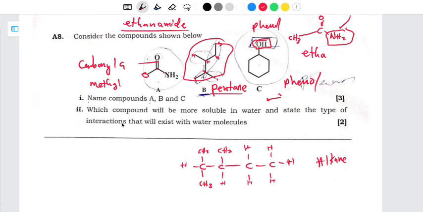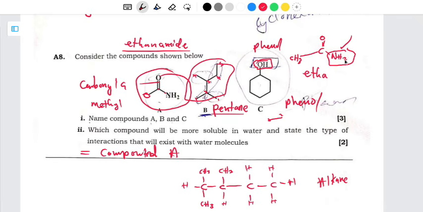and state the type of interactions that will exist with water molecules. The molecule which is going to be more soluble in water is this one here, which is methane amine. So that is the one which is going to be soluble. So I can say compound A. I have to state the interaction which is going to exist between the water and compound A.